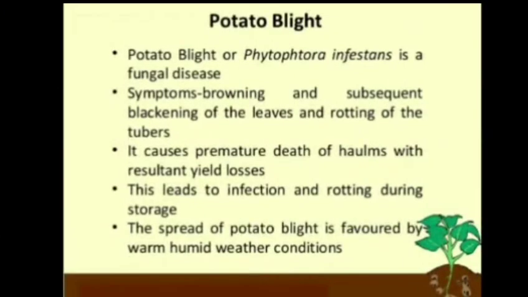Next fungal disease is potato blight, which occurs in potato plants. The potato blight is caused by the fungus Phytophthora infestans. In this disease, appearance of dark blotches on leaf tips and plant stems takes place. Infected tubers develop grey or dark patches that are reddish brown, which quickly decay to a foul smelling mush.